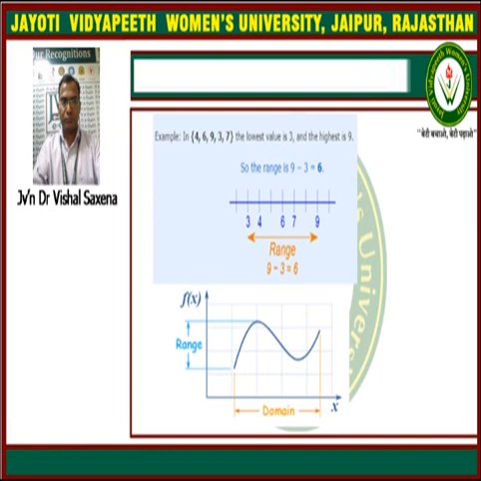Now here we have one graph and one example to explain this clearly. In the first example, we have the data set 4, 6, 9, 3 and 7. According to the question, what should be the range? The range should be the largest minus the smallest data. That means 9 minus 3, which is equal to 6. It is shown on the number line in this figure, 3, 4, 6, 7, 9, and the range, the largest minus the smallest data, is 6.